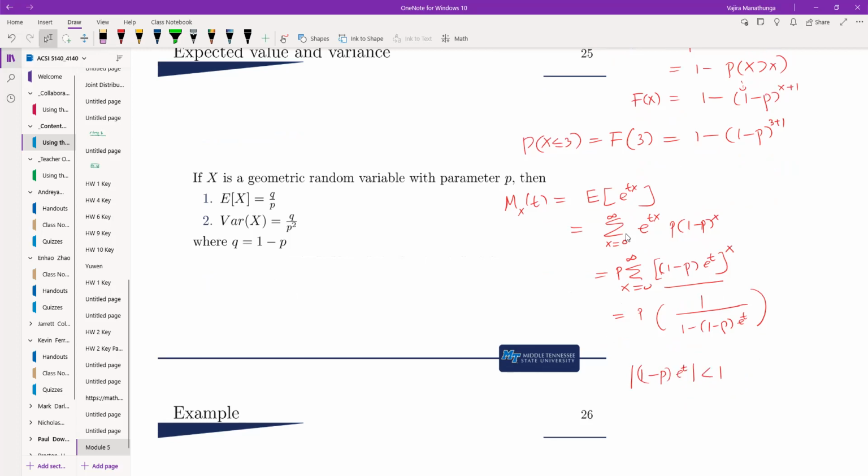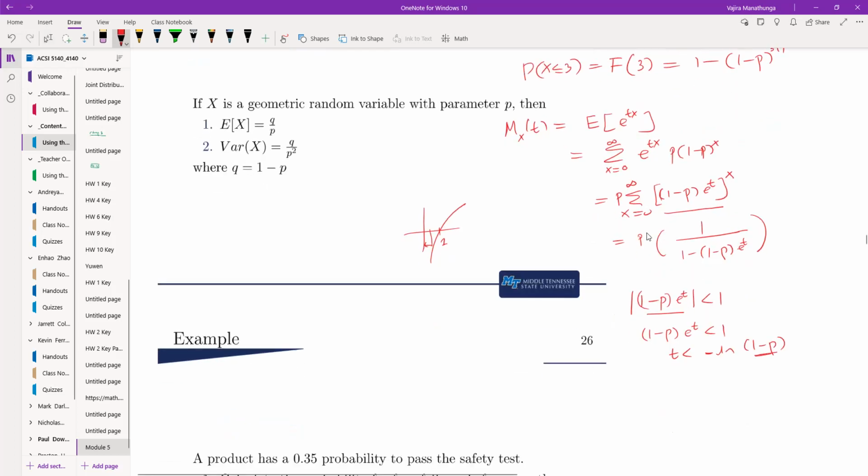Of course, this is a positive term, so you can just write it that way. And that means basically t should be less than negative log of 1 minus p. P is less than 1, so 1 minus p is going to be positive but less than 1. So its log is going to be some negative number, and then the negative makes this one positive. Remember the log curve. Somewhere here it's negative, but then you multiply by a negative term, and this becomes positive. So this is the moment generating function.